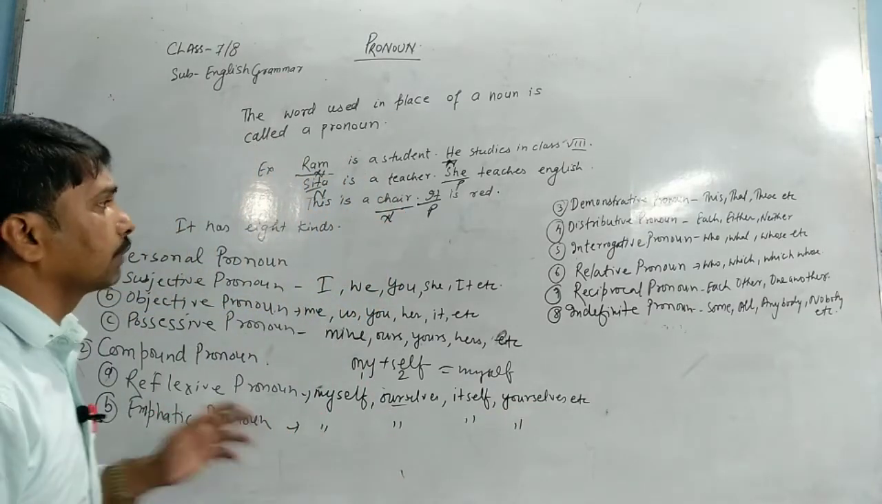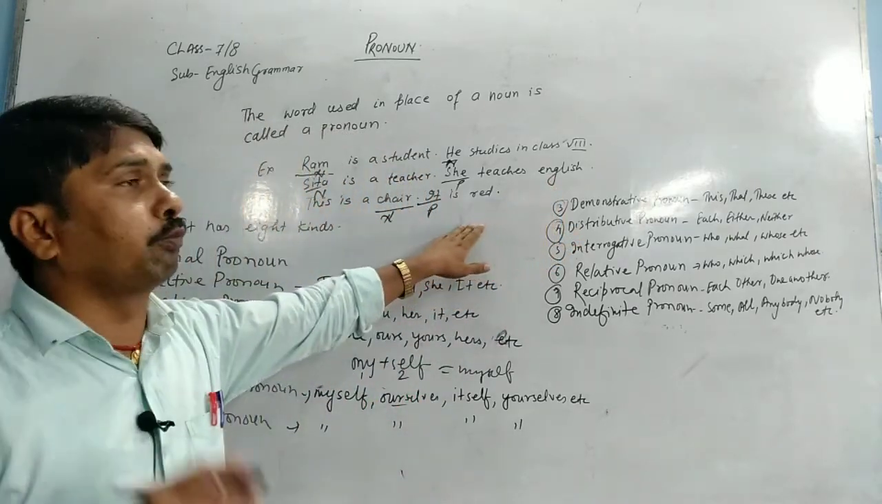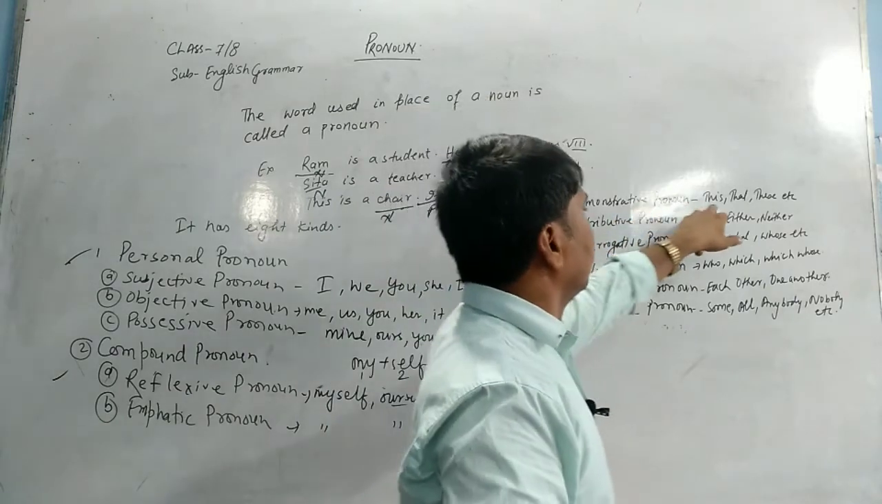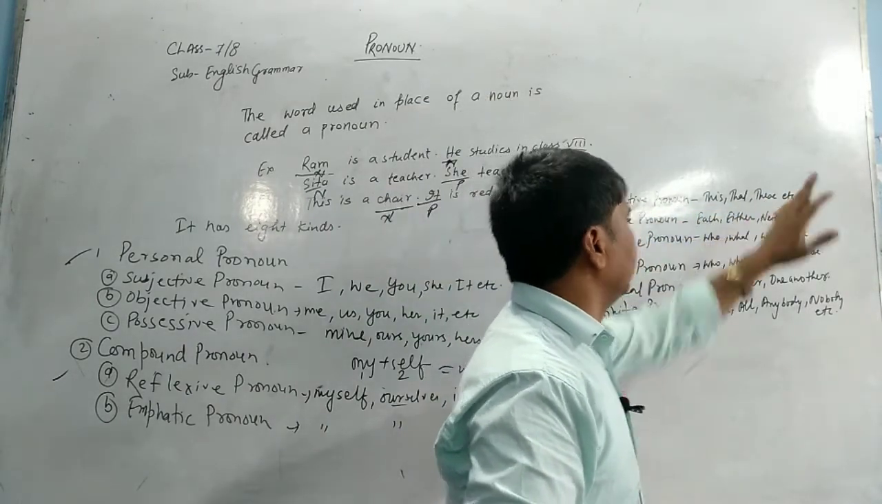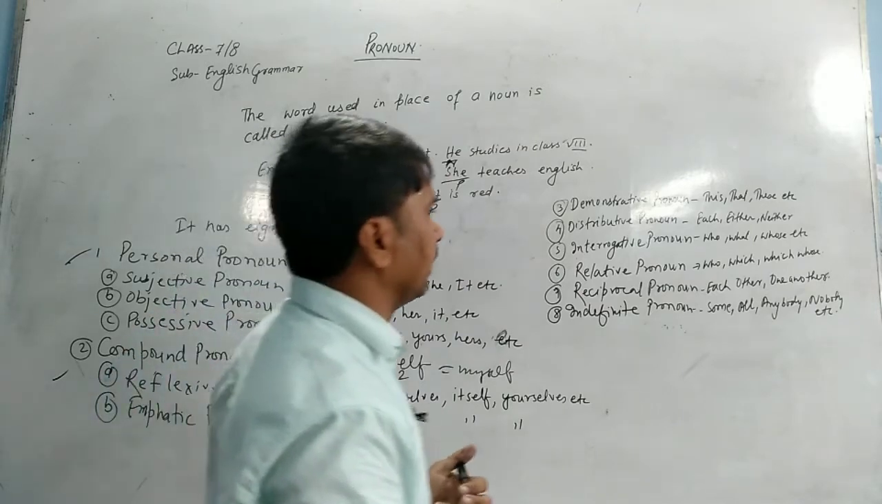Now we come to the next point, that is called demonstrative pronoun. The pronoun that points out something, any person, anything, just like this, that, these, etc. Distributive pronoun: each, either, neither.